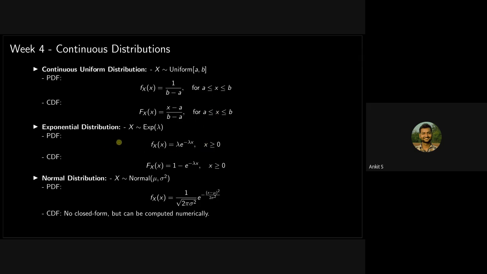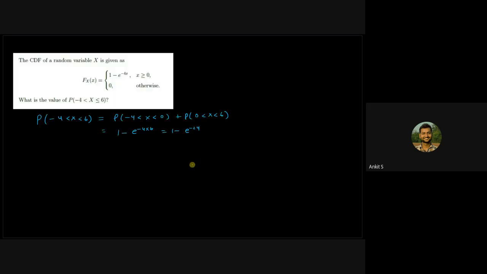For the exponential distribution, this holds: the PDF is this, the CDF is this. And this is for the normal, this complex looking thing. But here we don't have any closed form CDF. We don't have a formula for the CDF, unlike the other cases. So remember, this CDF of the exponential distribution comes in very handy. It has a lot of uses. So that was all.